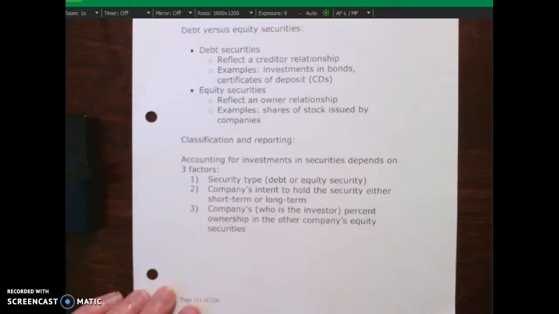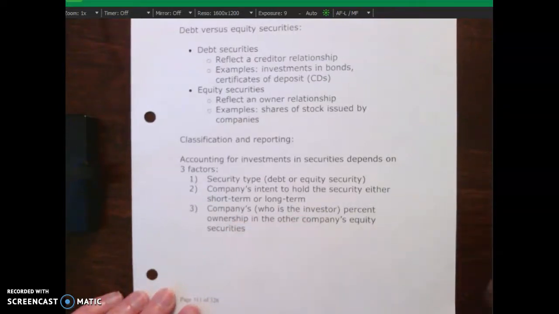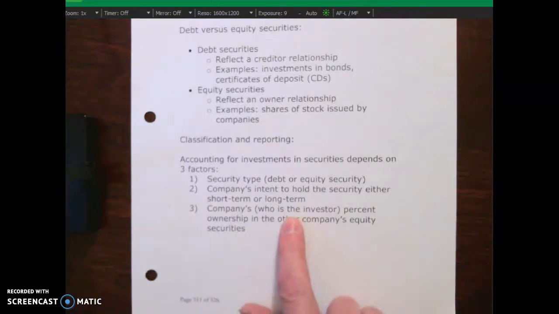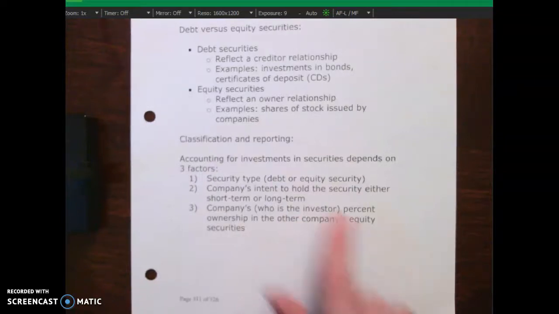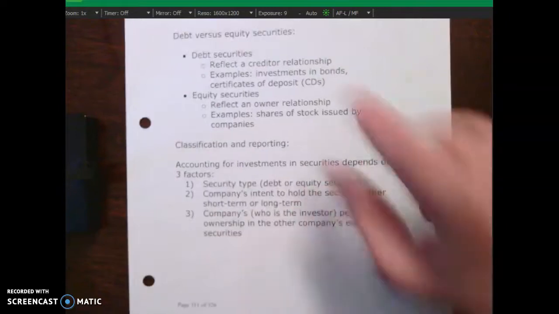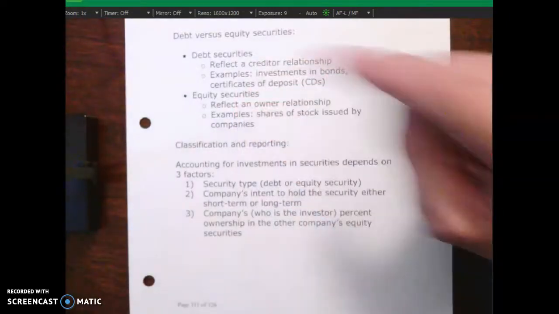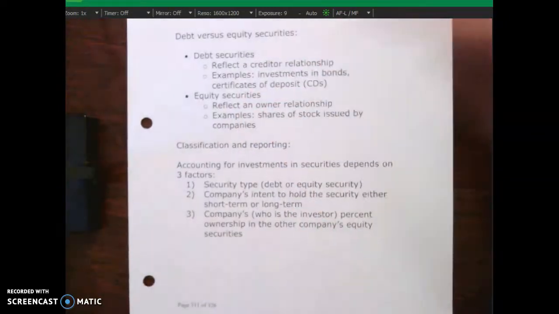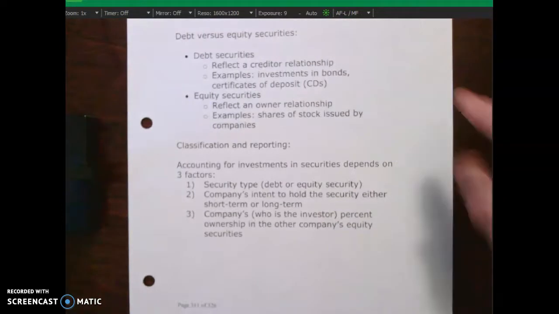And then finally, it also depends on the company. We're assuming that the company is the investor here, investing in a key supplier, for example. It depends upon their percent ownership in that key supplier, and that relates only to equity securities, because equity securities reflect ownership. Debt securities are a creditor relationship.